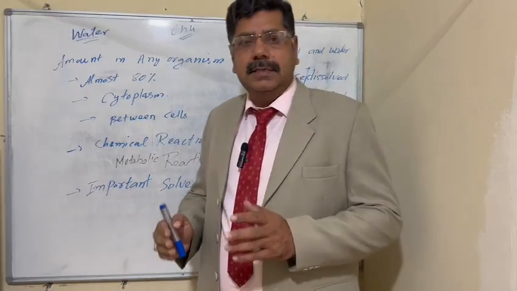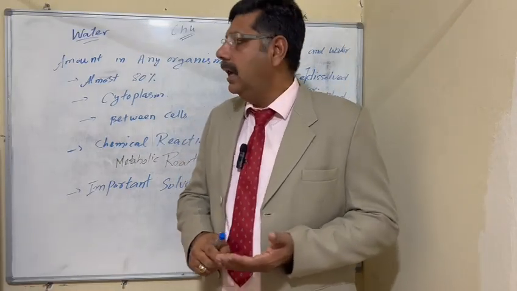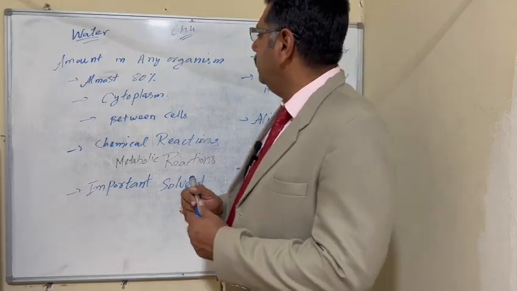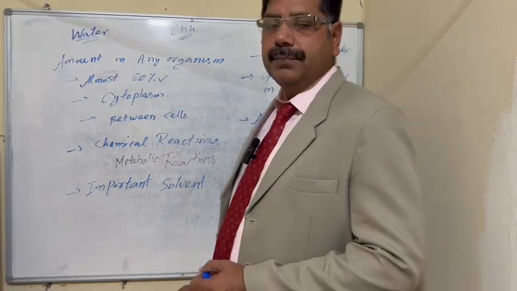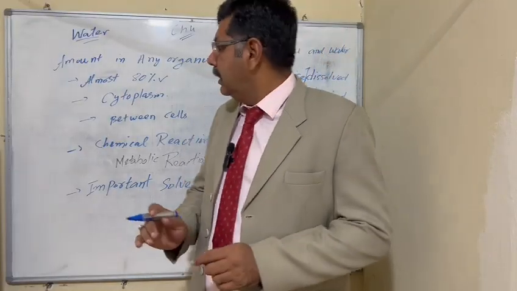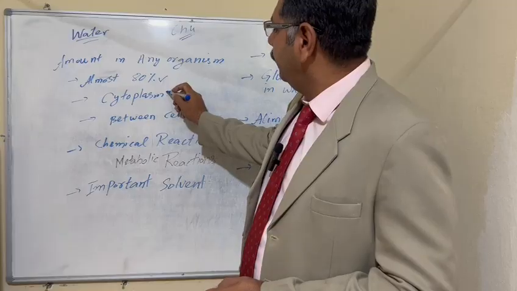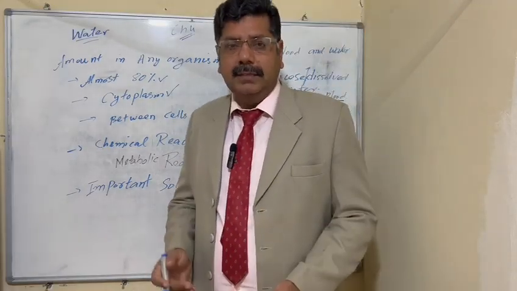Every cell of a living thing contains about 80% of water. About 80% of water is there, and you know, the cytoplasm is more than 80%.